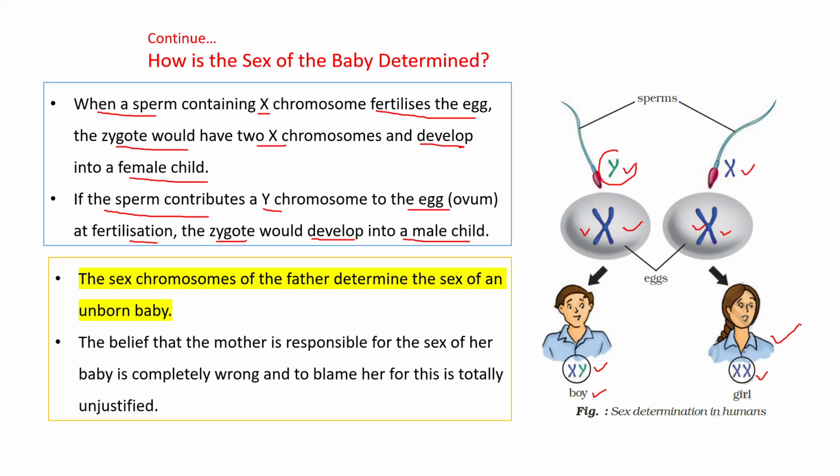Clear? That is, whether it will be a boy or a girl, the male decides, the female does not decide. The sex chromosomes of the father determine the sex of an unborn baby. The belief that the mother is responsible for the sex of her baby is completely wrong.